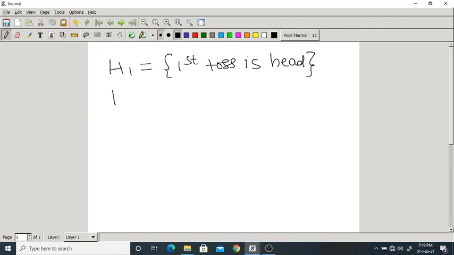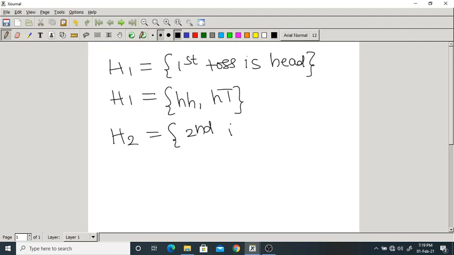So what are the possibilities of event H1? We are tossing the fair coin two times, two independent trials. Head, head and head, tail. What is H2? Second toss is a head, which means head, head and tail, head.